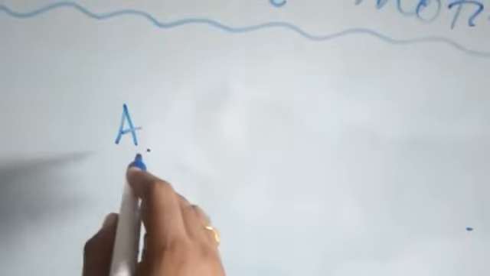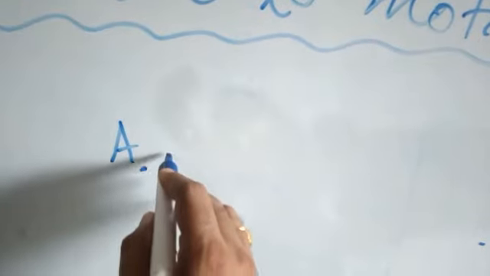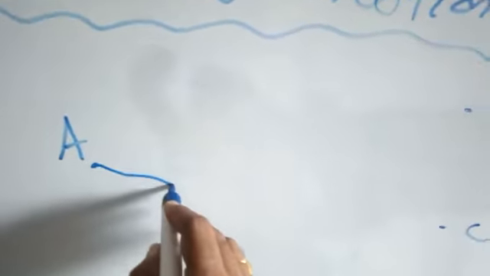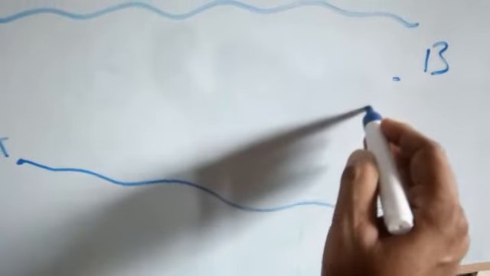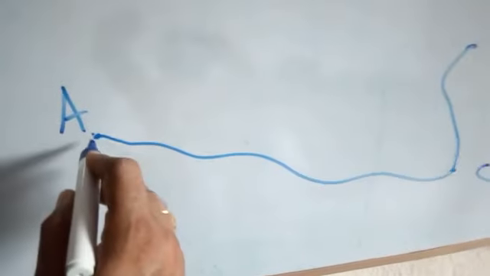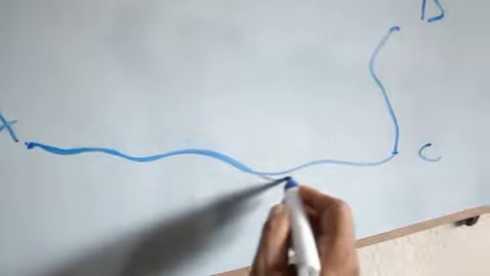Okay, this is point A, here is point B, and here point C. Mohan from point A started its motion and moved to C and then to B. If I find the distance from A to B, it is the actual path followed by Mohan to go from A to B.